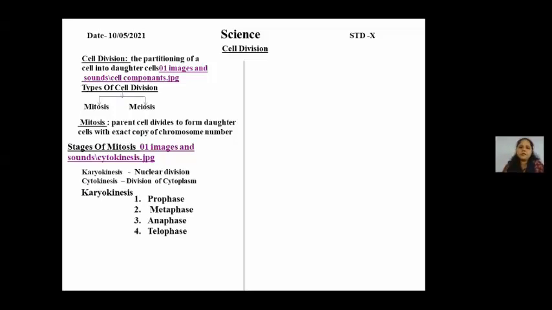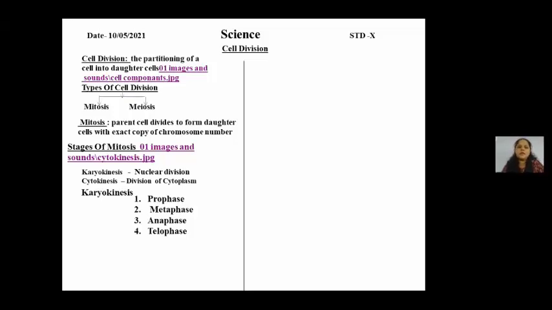The first is the prophase, second is the metaphase, third is the anaphase, and fourth is the telophase. These are the phases followed in every mitotic division, and the order remains the same. First is the prophase, second is the metaphase, third is the anaphase, and fourth is the telophase.